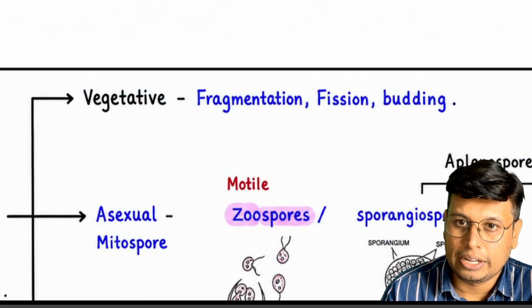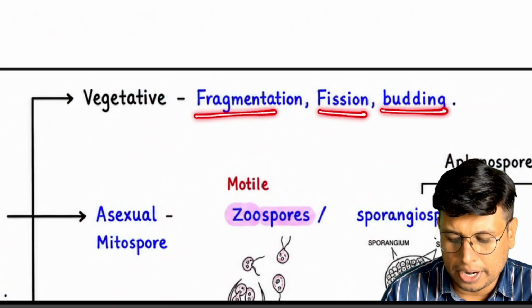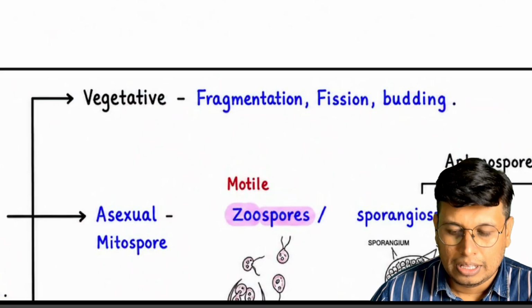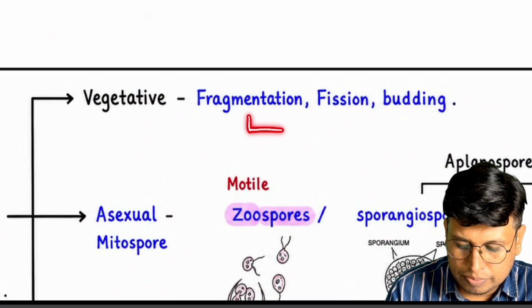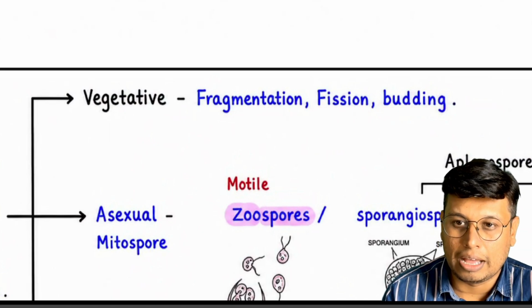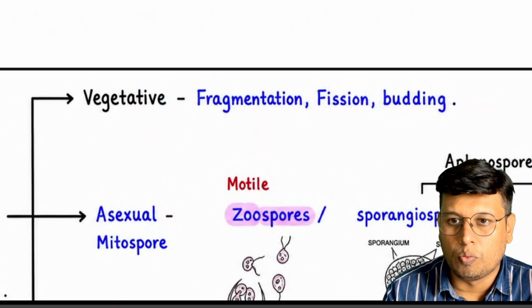One is vegetative. Vegetative reproduction is simply fragmentation, fission, and budding. The budding example of yeast is very famous. Then what is the difference between fragmentation and fission? In both, a breakdown is going to happen. There is a mechanical fragmentation. It breaks one into two.